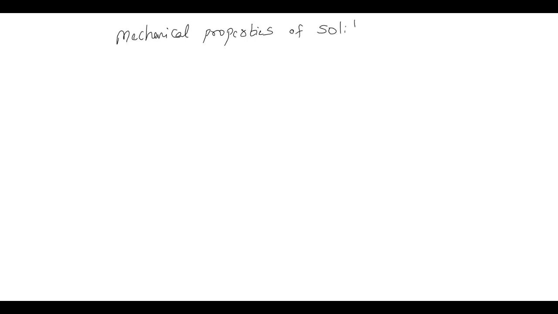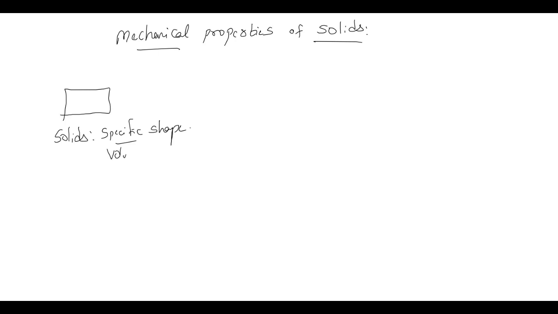So if you see, solids are those which have a specific shape. Yes or no? Volume, as it contains matter, it will be having mass too, right? Definite shape, definite volume, definite mass. Yes or no?